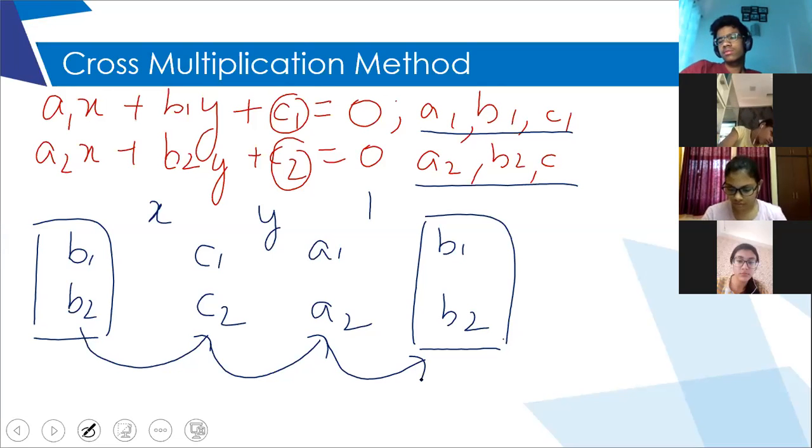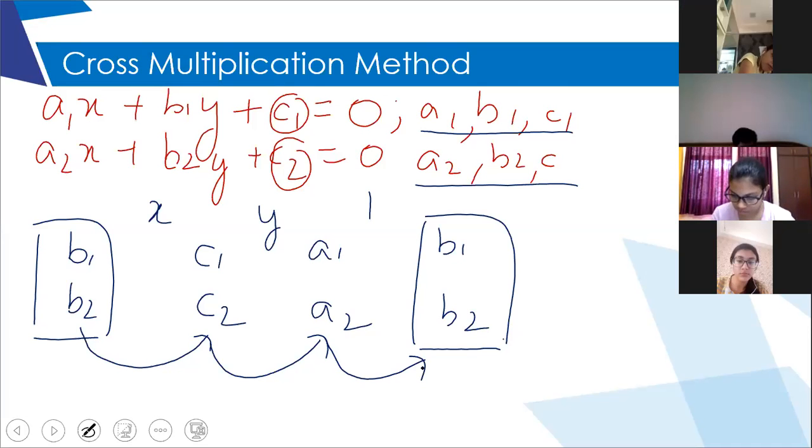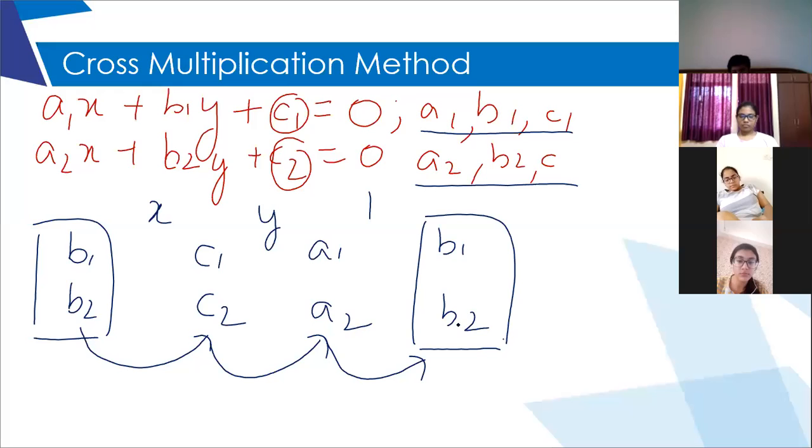Ma'am, I didn't understand this. What have you not understood? I have just written the arrangement. I have not done any calculation. Ma'am, can we take A1 and A2 first? No. This is the way it has to be done. You will only start with B1, B2, then move on to C1, C2, then to A1, A2, and then to B1, B2. Ma'am, why have you taken B1, B2 again? I will tell you that. This is the method.